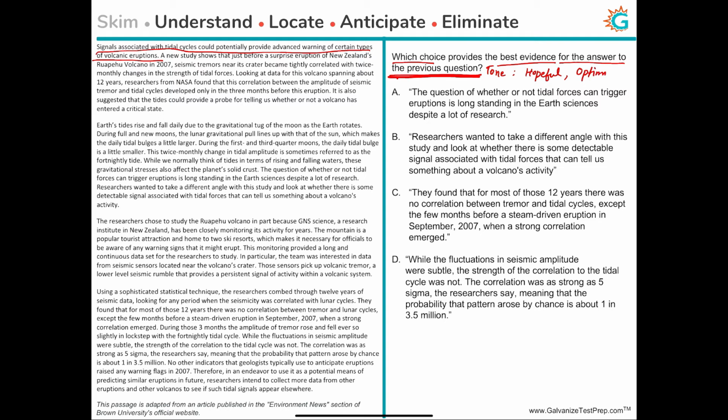So you have to make sure you go back to the previous question to make sure that you have the right understanding. So it's good to do these two questions consecutively. And now we are given a whole bunch of answer choices. We have to identify which one of these four options best supports the answer that we chose for the previous question, which is hopeful and optimistic.